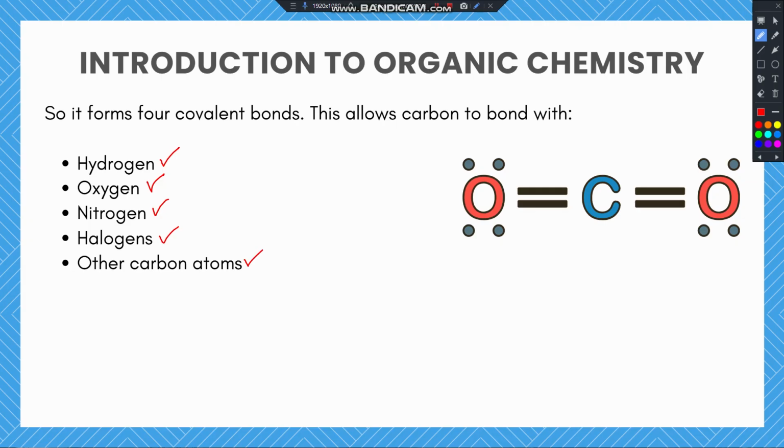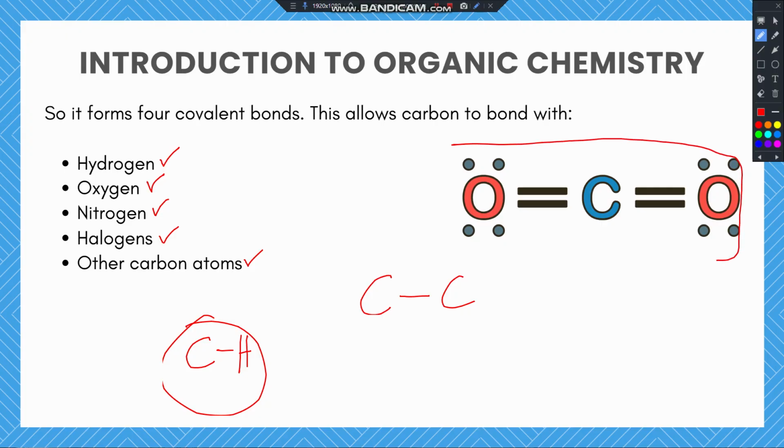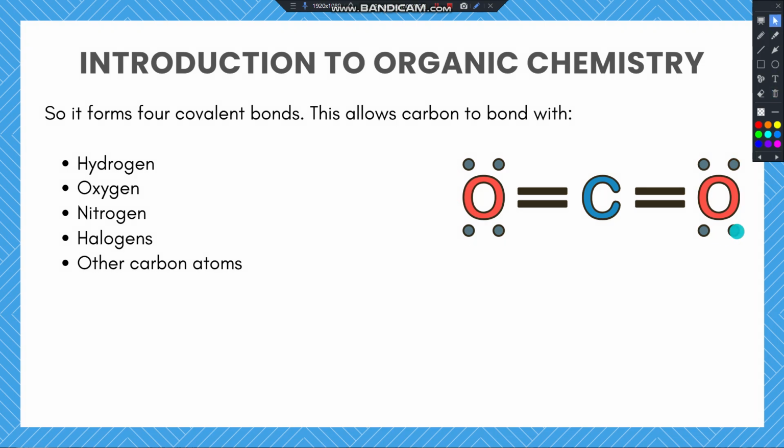As we proceed into the concepts where we'll be seeing how to name organic compounds, you'll be seeing where carbon is forming bonds with elements like hydrogen. You'll be seeing structures like this. You'll be seeing elements where carbon is forming bonds with even other carbon atoms, or even structures like this where carbon is forming a bond with oxygen. We're going to be looking at all of this in depth. But I trust you're getting value for today's video. It's just an introduction into the concept of organic chemistry and what it is all about.